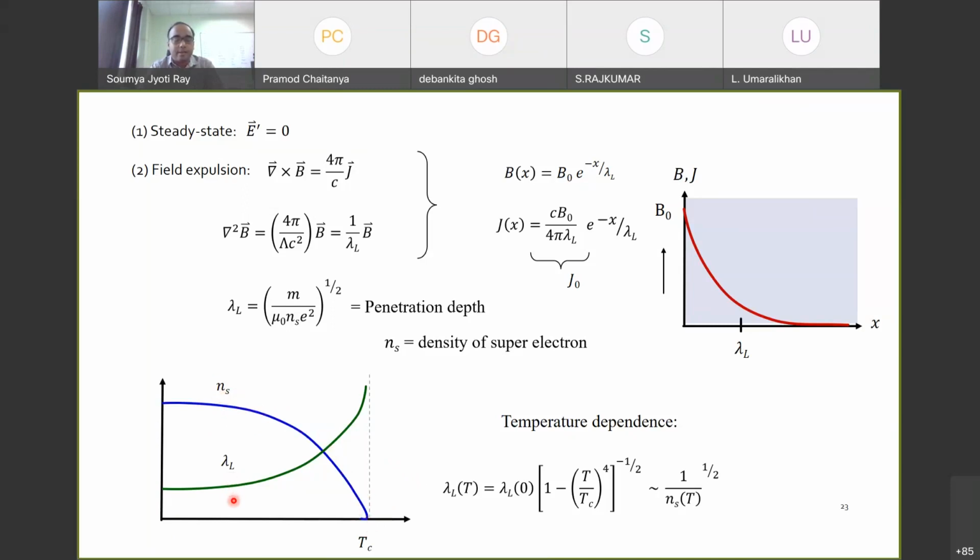Now lambda L, on the other hand, is the penetration depth, that is, the distance over which a magnetic field can enter into a superconductor. When the temperature is low, lambda L is small, and as I increase the temperature, lambda L becomes larger. This means that at higher temperature the superconducting phase is becoming weaker, so the magnetic field can penetrate deeper and is disturbing the superconducting state. Close to Tc it becomes quite large. That is why we get this kind of behavior. These are two very important parameters to characterize a superconducting state.